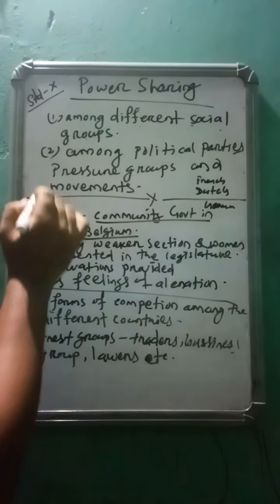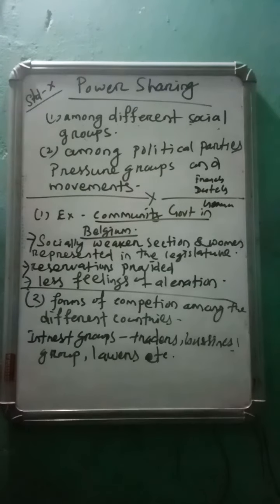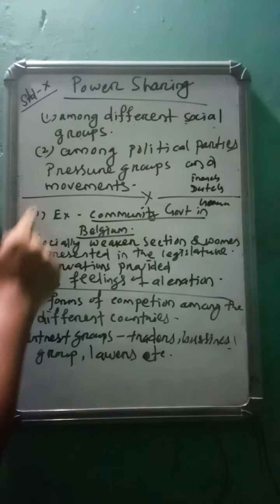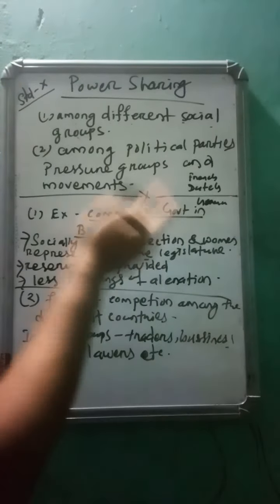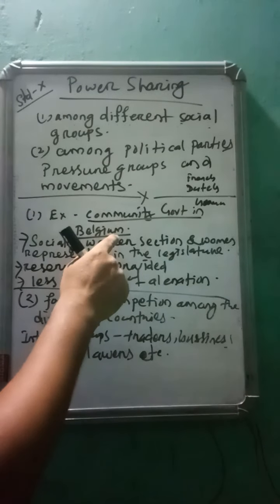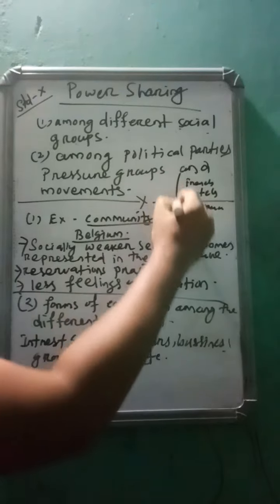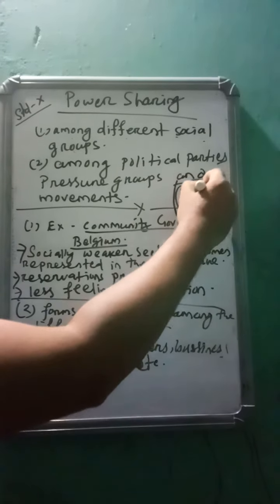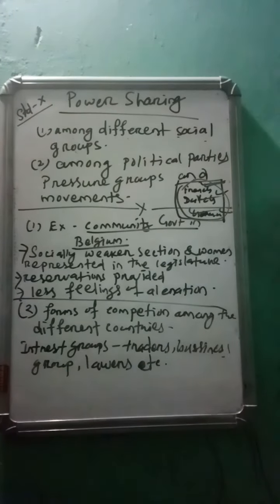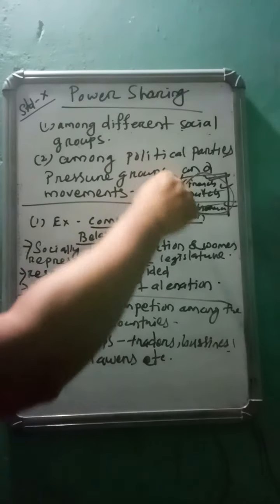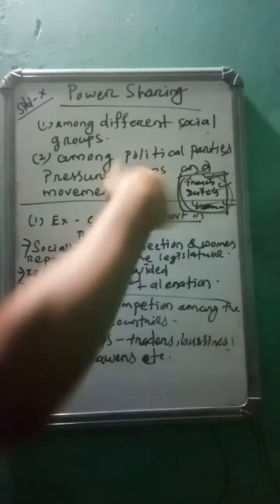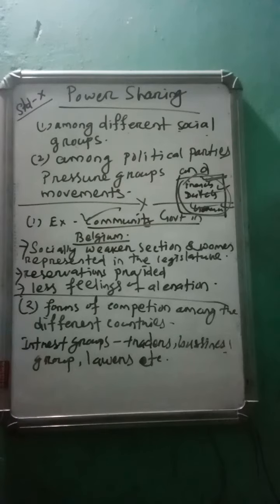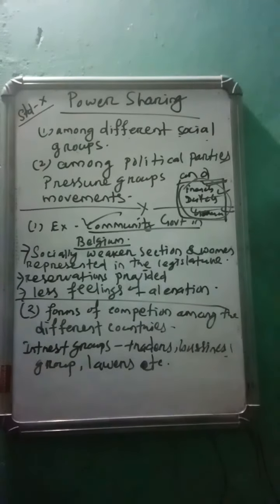Among different social groups, the society is divided on the basis of language, caste or religion. The best example is the community government in Belgium. What we have read in the last classes is that there are three types of social division: French, Dutch, and German. These three categories of people divided the power among themselves and made a community government in Belgium, where each group has the same number of representatives.